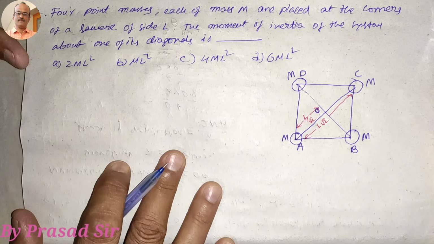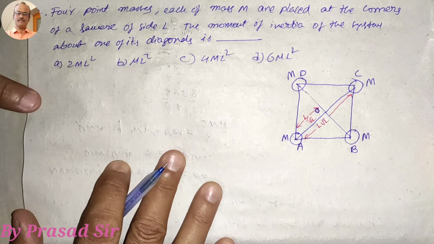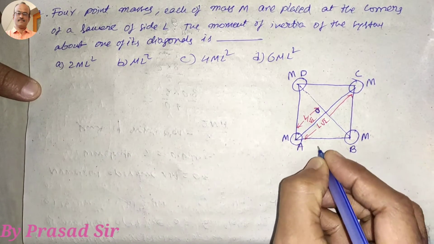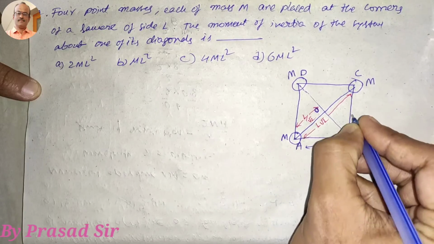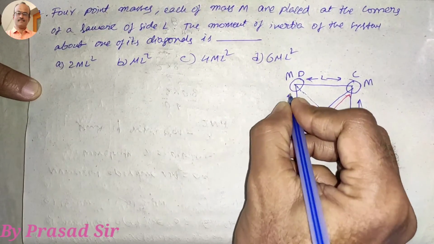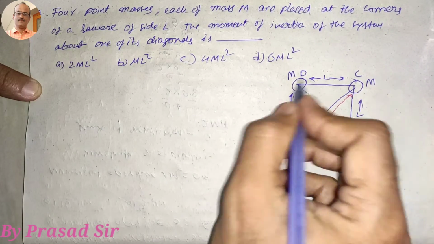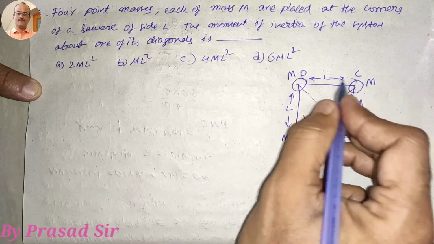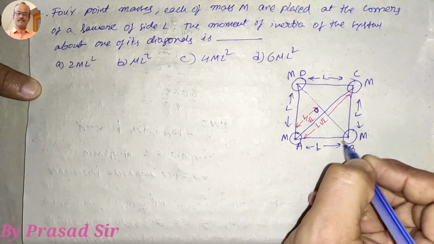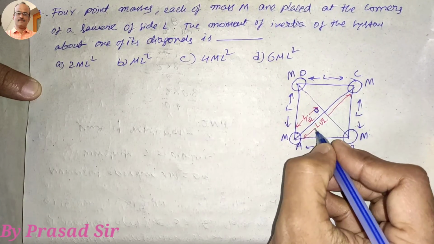Now the question number 7. 4 point masses each of mass capital M are placed at the corners of a square of side L, and the moment of inertia of the system about one of its diagonals is how much? So here the square of length L means all 4 sides have length L. A, B, C, D are the corners, with masses M each placed here. The diagonal length is L root 2.